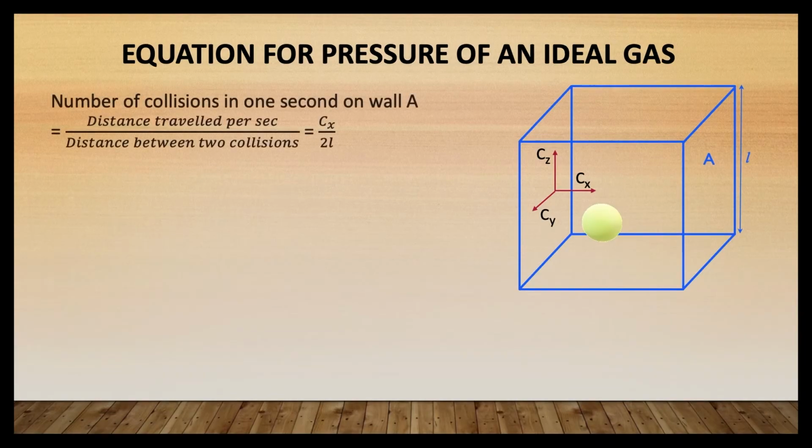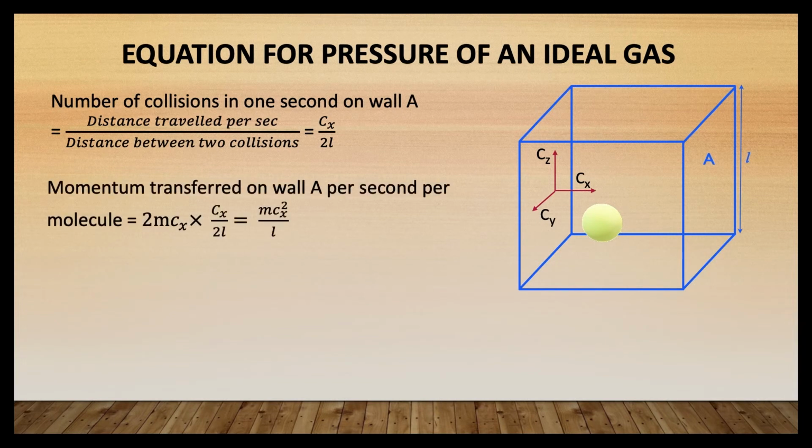collide once again. In this way, the molecule hits wall A and its momentum changes. One can say that the molecule has to travel a distance of 2L to hit the wall once again. Hence, with speed Cx, the number of collisions in 1 second on wall A is equal to distance traveled per second divided by the distance between two collisions, which is equal to Cx by 2L.